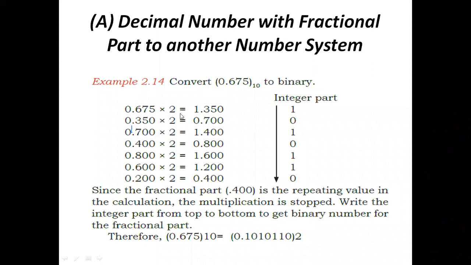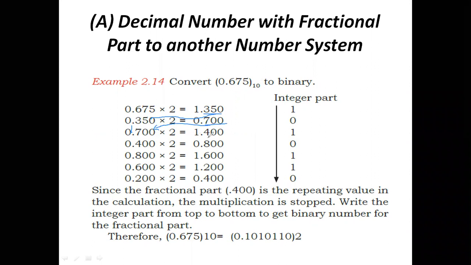Here we replace this value as 0.350 into 2, which gives 0.70, and this value we shift here and multiply into 2.